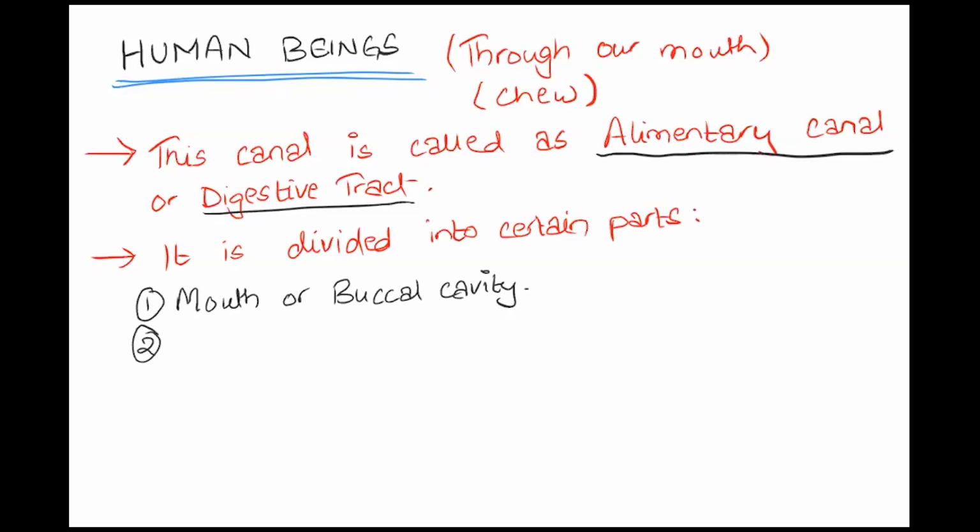Then we have the food pipe, which is known as the esophagus. Then we have the stomach.